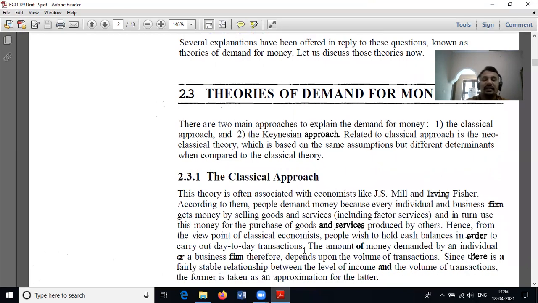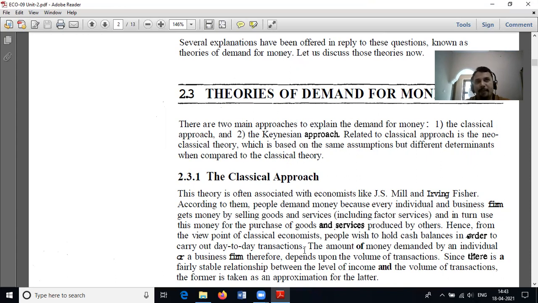Theories for demand for money. The first one is the classical approach, propounded by economists like J.S. Mill and Irving Fisher. According to them, people demand money because every individual and business firm gets money by selling goods and services, and in turn uses this money for the purchase of goods and services produced by others.